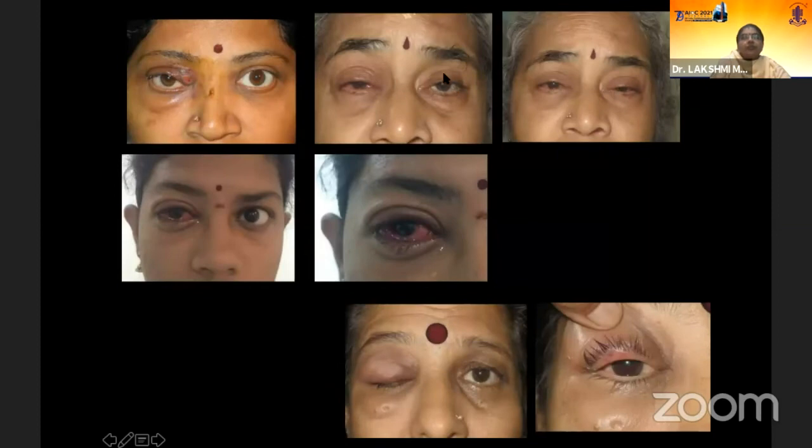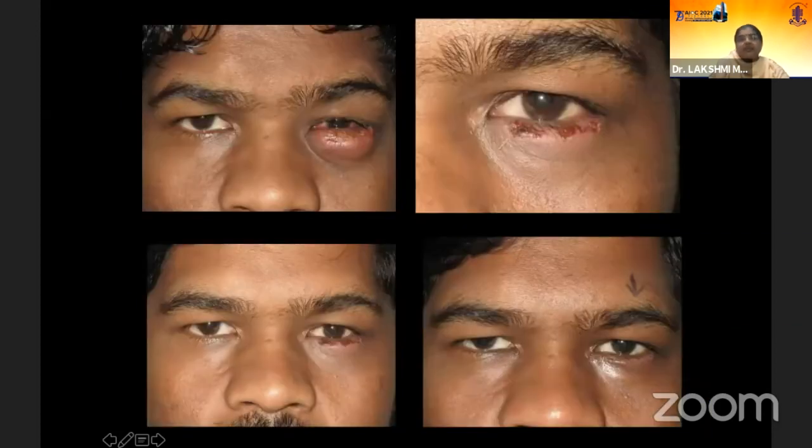So again, this is upper NLD obstruction, canalicular and punctal obstruction, where the conjunctivitis can be very severe. This is STI. This is keratoconjunctivitis, where there can be a preseptal cellulitis. Sometimes the infection is very subtle, but in diabetics and immunocompromised patients, the signs can be pretty severe. This is multiple chalazion, which needed I&D.